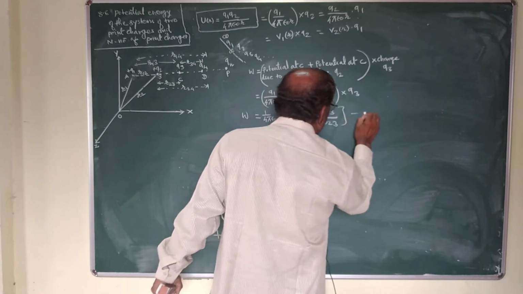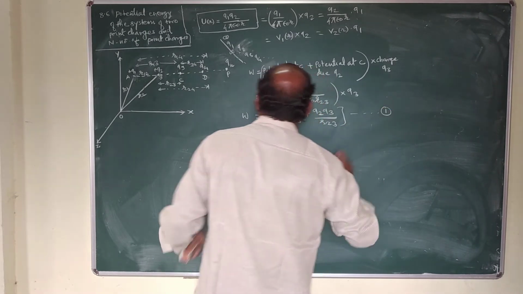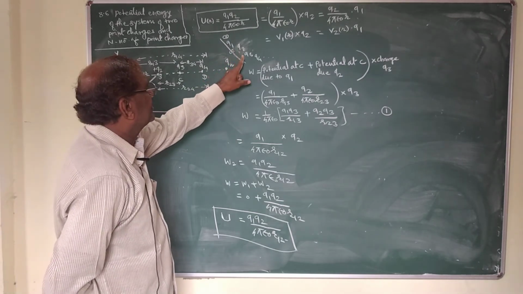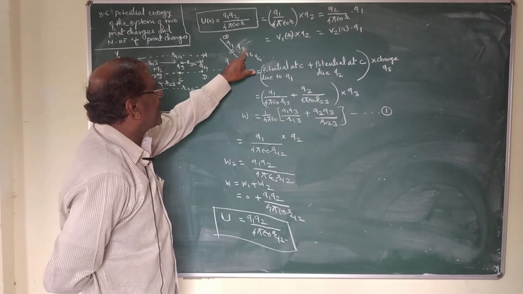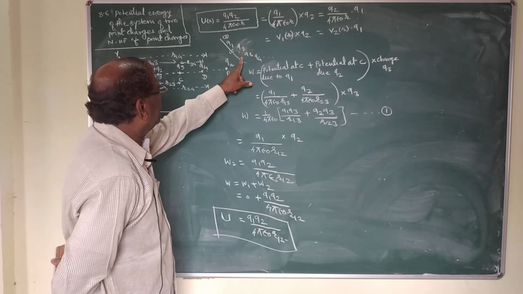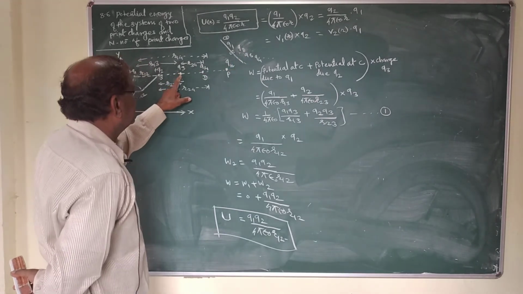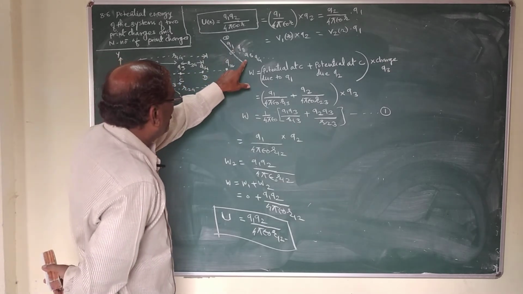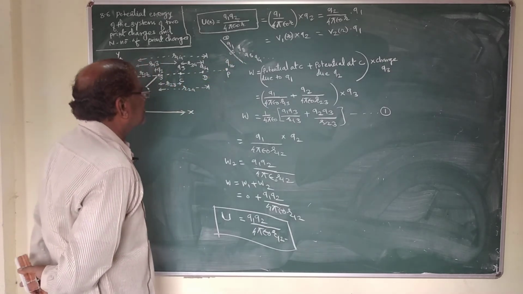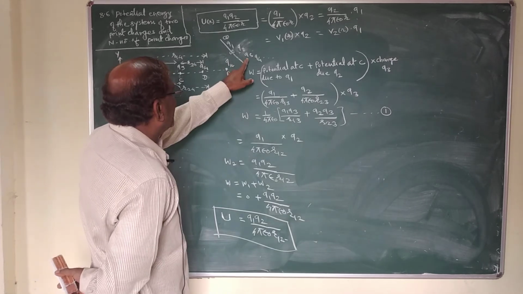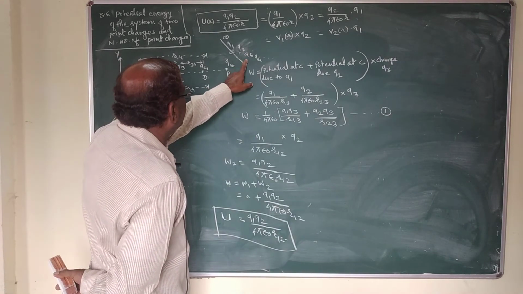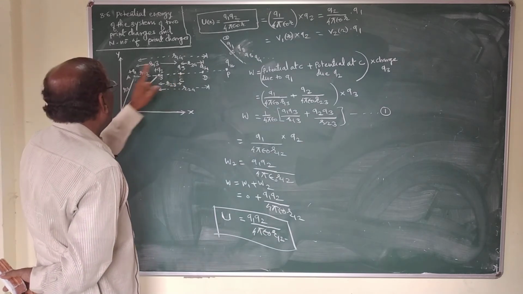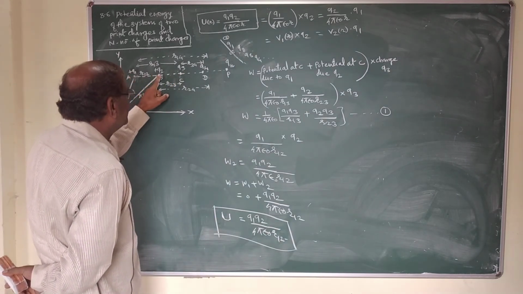This much work is required. Now, for the third charge, we bring Q3 charge from infinity to point C. We have to perform some work on Q3 charge because Q3 charge moves from infinity to point C in the electric field of Q1 charge and Q2 charge.